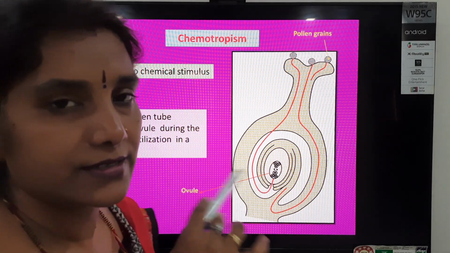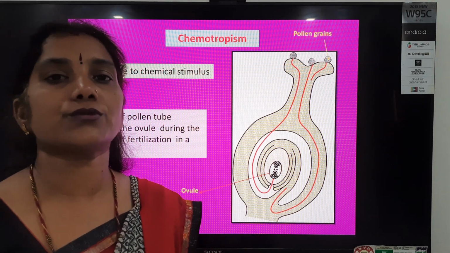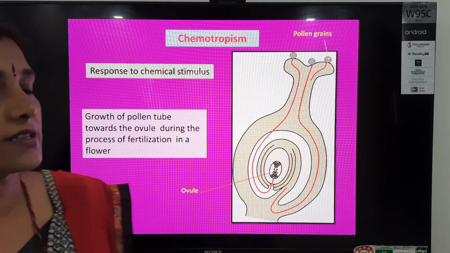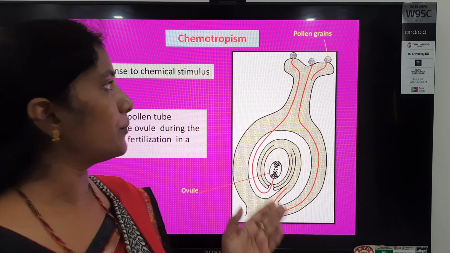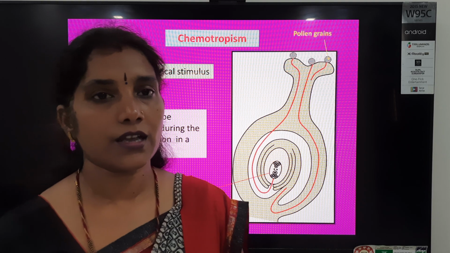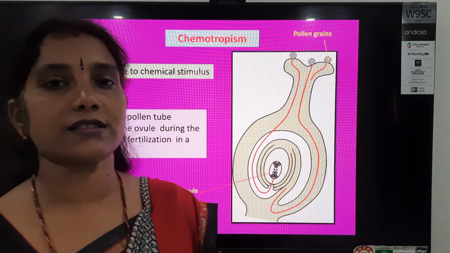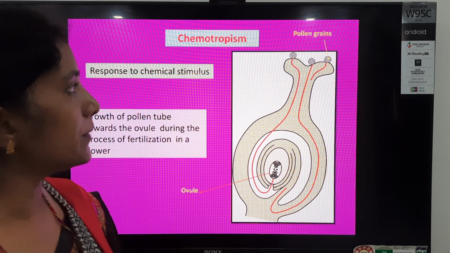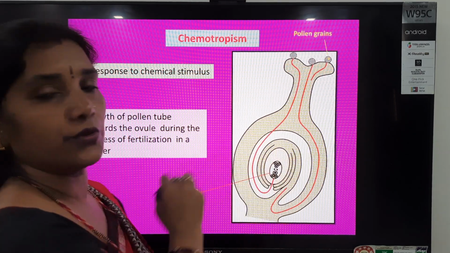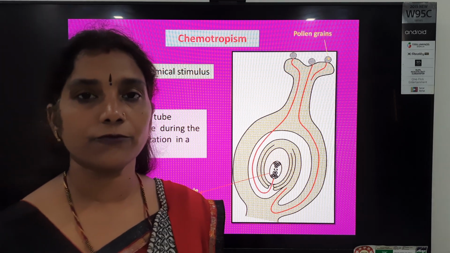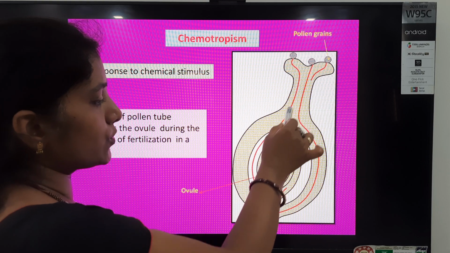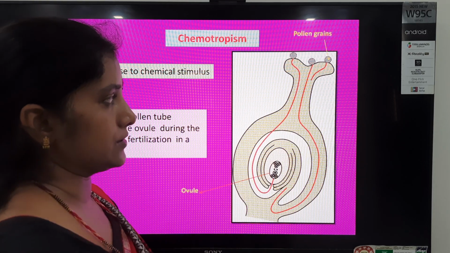chemotropism. Its name is clear, students. Response towards certain chemicals, and such type of response or movement is shown by the plants during fertilization, students. And what is fertilization? In the previous class you learned the movement of pollen grain from stigma to ovules. That is fertilization.